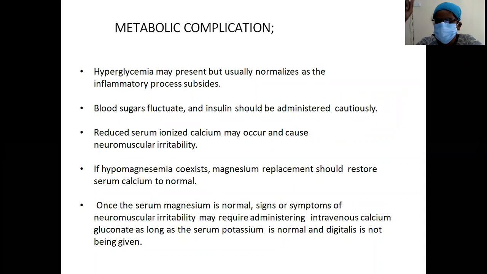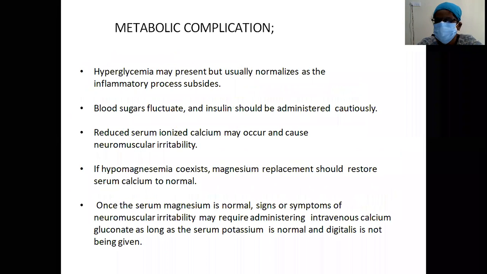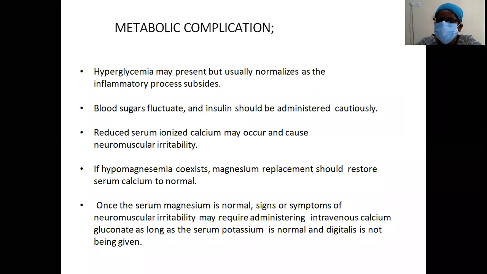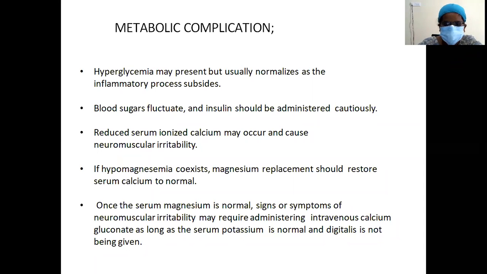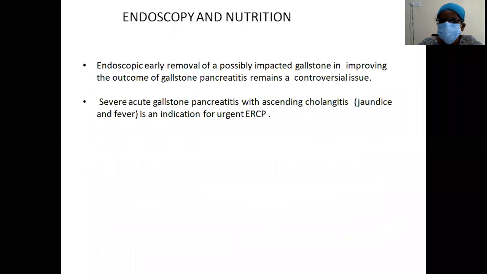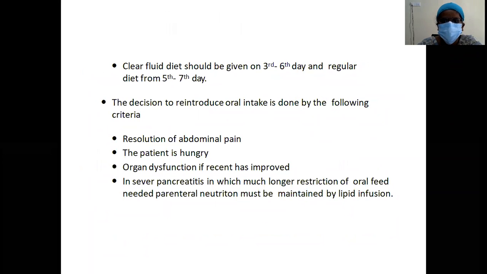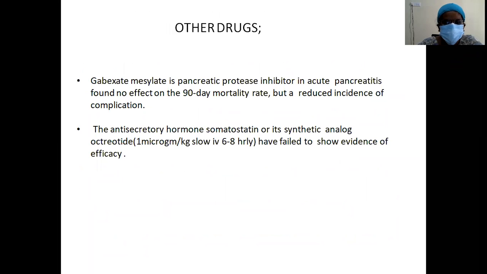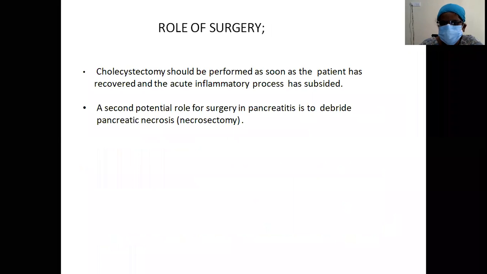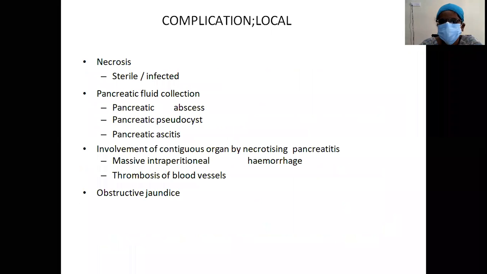Metabolic complications: blood sugar levels have to be managed with insulin. If ionized calcium is low, you have to correct the calcium levels, and any hypomagnesemia also has to be corrected. No role for prophylactic antibiotics. Early enteral nutrition is advised in the case of mild acute pancreatitis. Role of surgery only in 2 cases: cholecystectomy and necrosectomy.